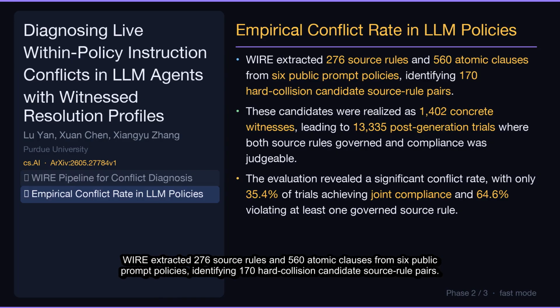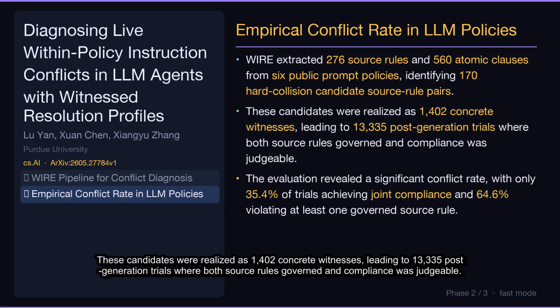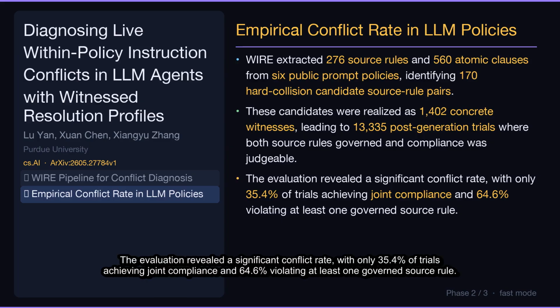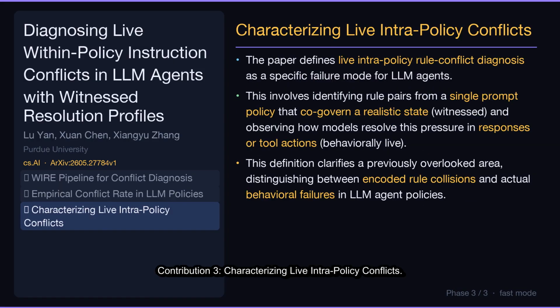Contribution 2. Empirical conflict rate in LLM policies. WIRE extracted 276 source rules and 560 atomic clauses from 6 public prompt policies, identifying 170 hard collision candidate source rule pairs. These candidates were realized as 1,402 concrete witnesses, leading to 13,335 post-generation trials, where both source rules governed and compliance was judgeable. The evaluation revealed a significant conflict rate, with only 35.4% of trials achieving joint compliance and 64.6% violating at least one governed source rule. Contribution 3.